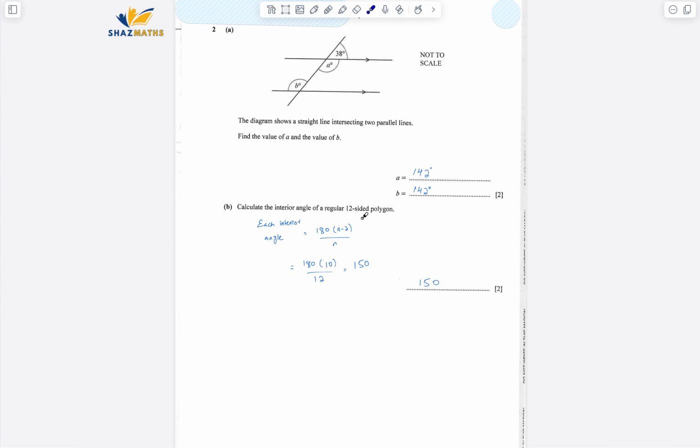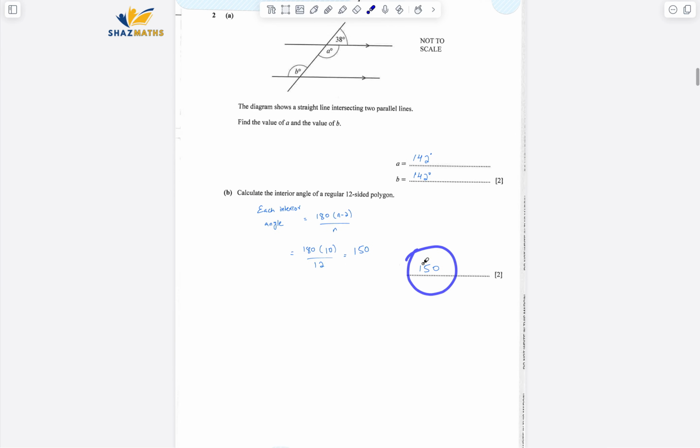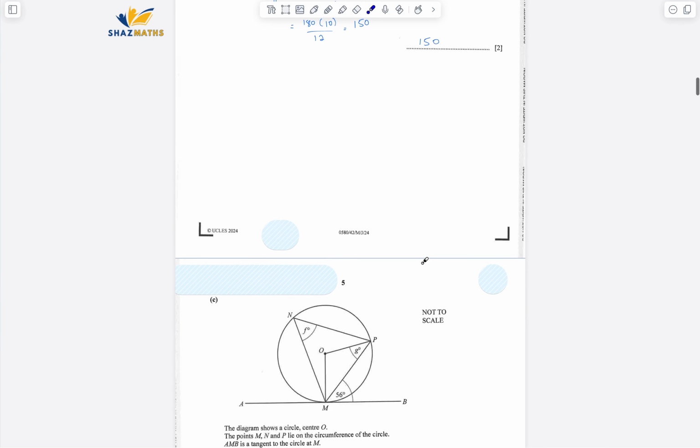Calculate the interior angle of a regular 12-sided polygon. So the formula is each interior angle equals 180 times n minus 2, whole over n. Just put in the value of n as 12. So you'll get 180 times 10 over 12, and then 150 is your final answer.